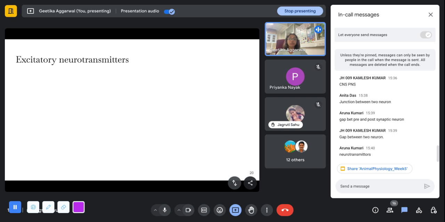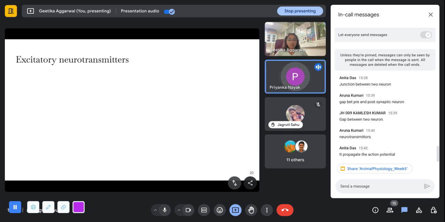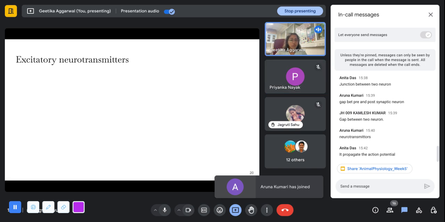How do you differentiate between excitatory and inhibitory neurotransmitters? Excitatory neurotransmitters excite the neuron and transmit messages from one cell to another. Example, epinephrine, glutamate. And what about inhibitory neurotransmitters?